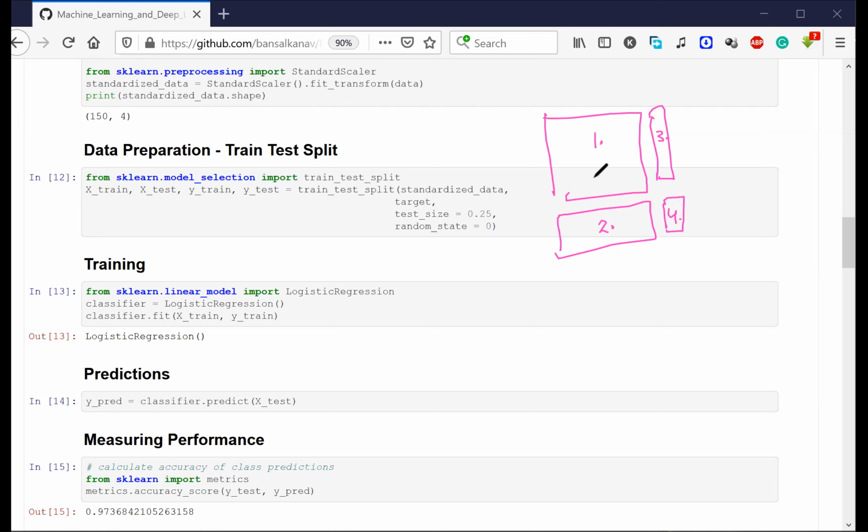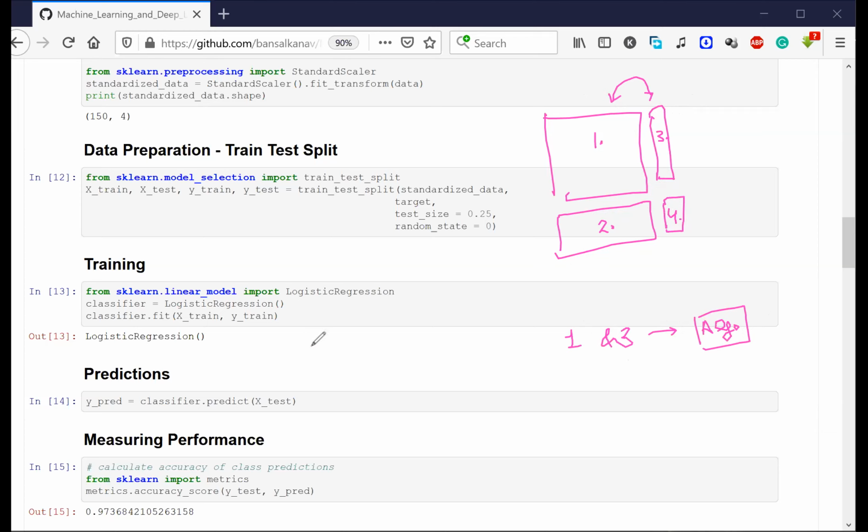Okay, training data, but which piece now? Which piece? Can you name that piece? Yes, Avanish, correct, right? We need to use both these pieces, input as well as output. We need to use piece number 1 and piece number 3 to train my model. I need to give this entire thing to a machine learning algorithm.